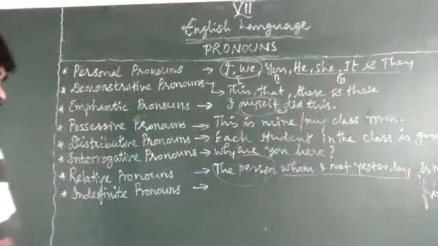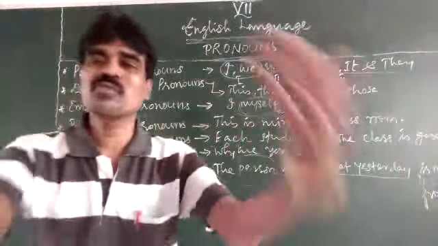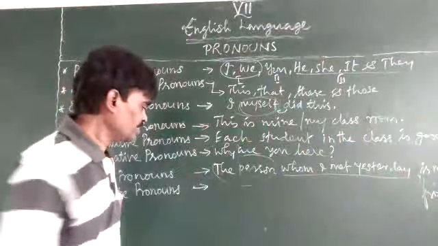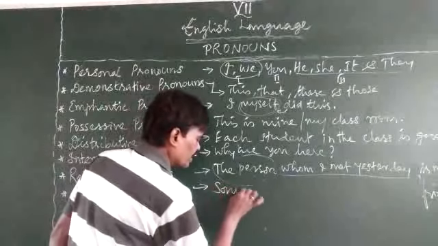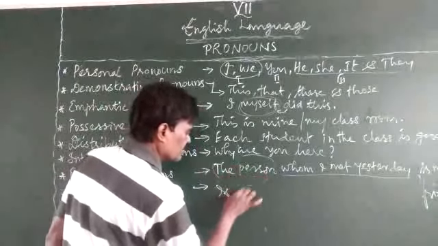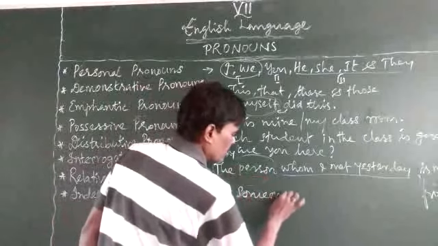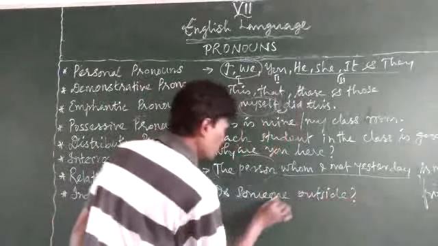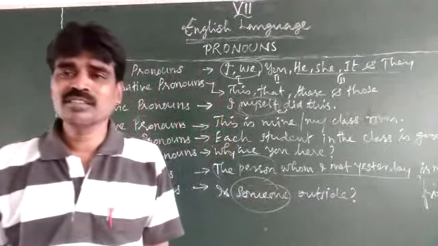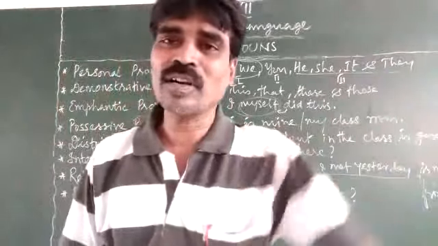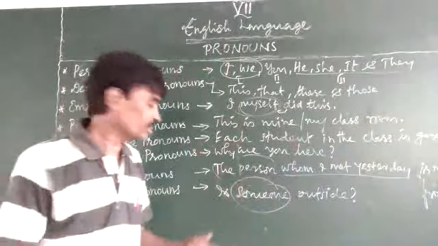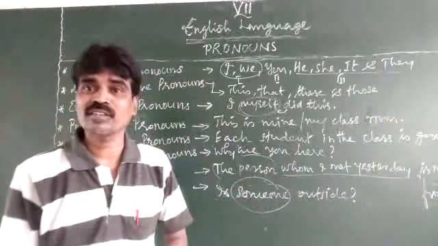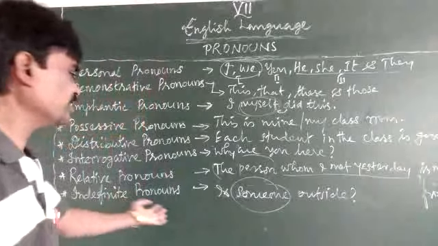Next, the indefinite. We do not know whom we are referring to. For example, is someone outside? Someone, something like that. Okay? We do not know who he is. So, anybody, nobody, all, none, something like that. Indefinitely we are telling about. That's why it is called the indefinite pronouns.